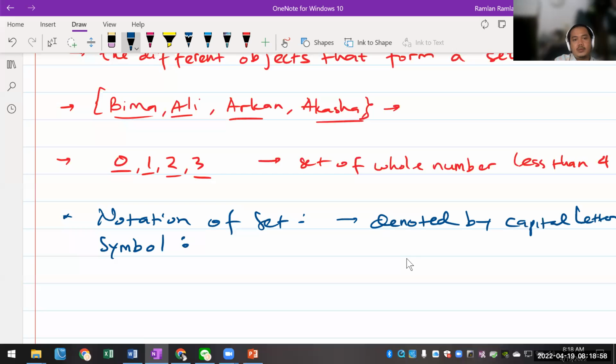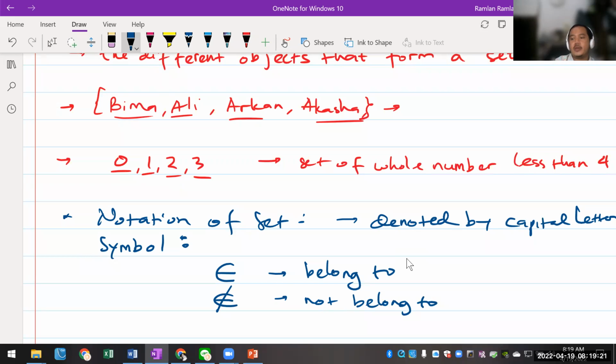The symbol that we are going to use is this one here. This is like an E. This says belong to. And we also have this symbol, and then we cross it. This says not belong to.